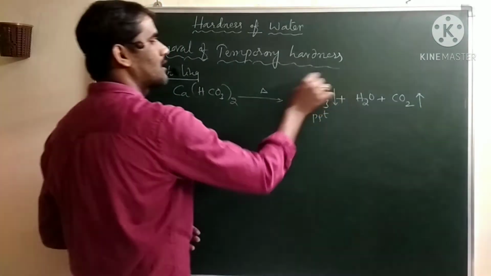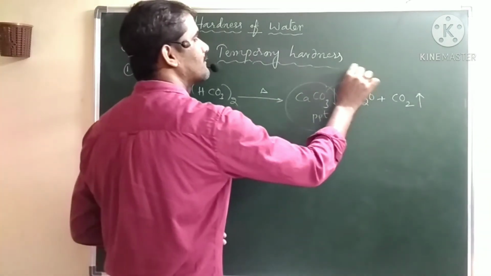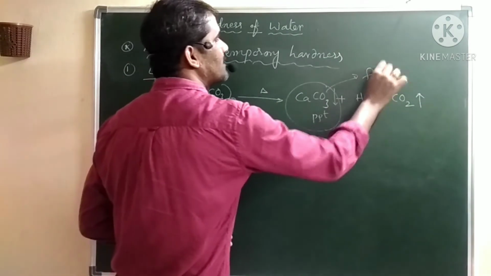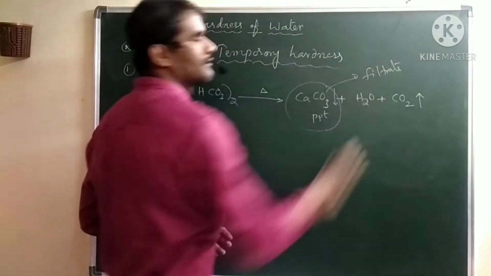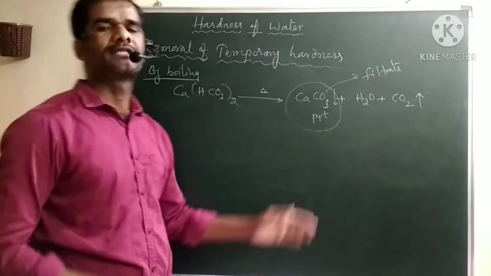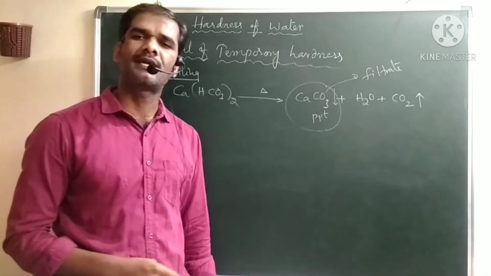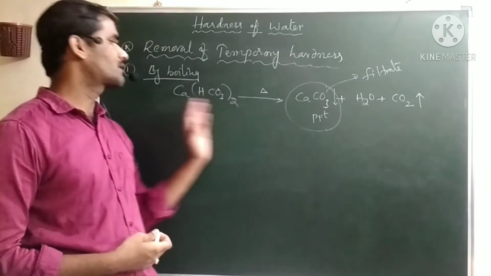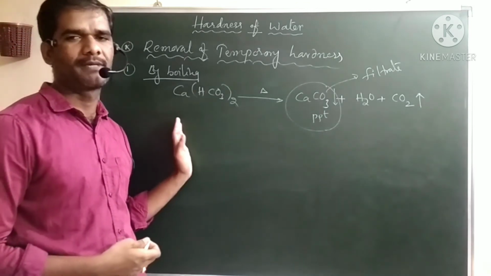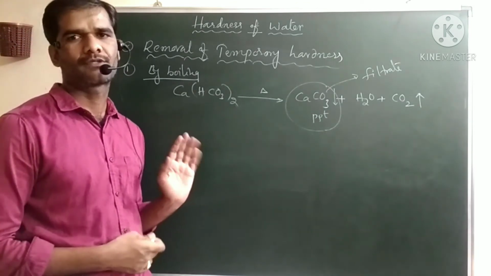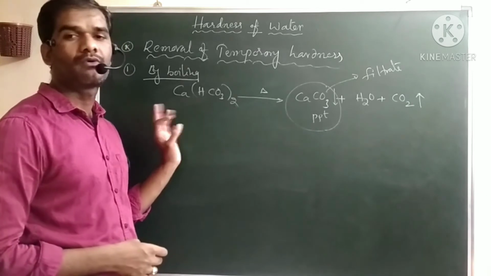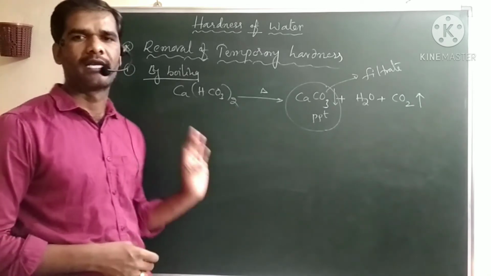Now this calcium carbonate, we can simply filter it. We can do the filtration, then you can remove the calcium carbonate. If you remove the calcium carbonate, calcium will be removed from the water. If there is no calcium in the water, the water will become soft. So the best method to remove only temporary hardness is boiling.